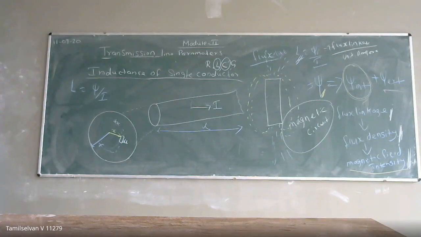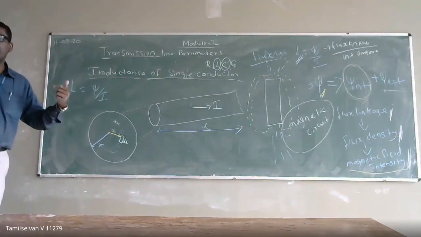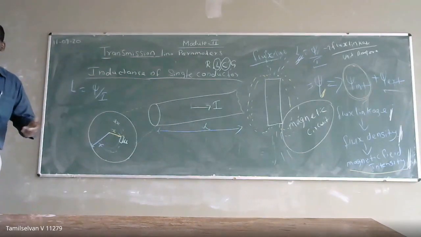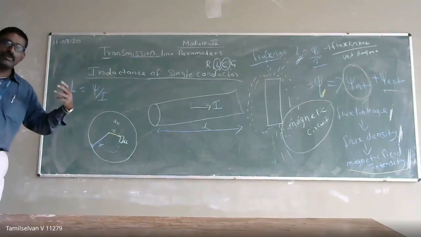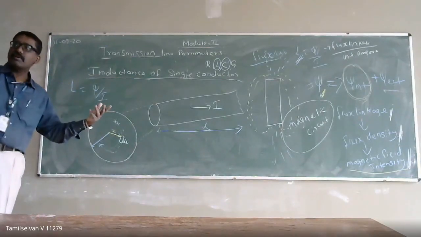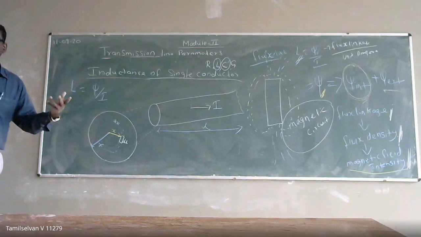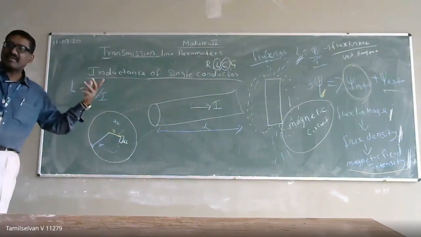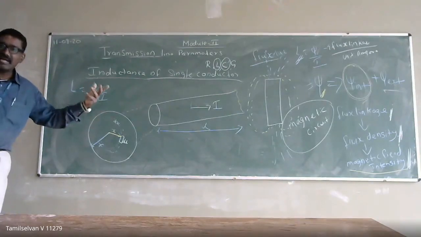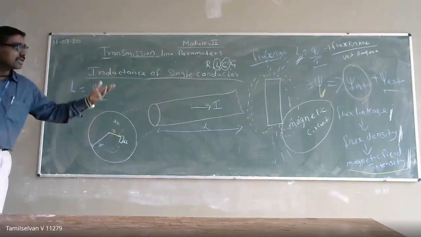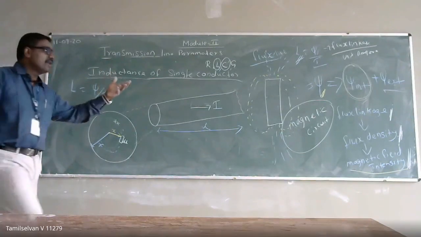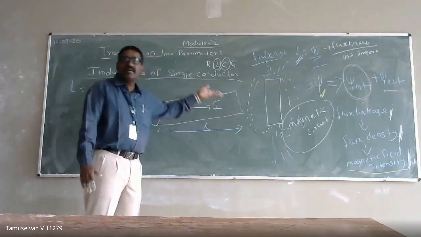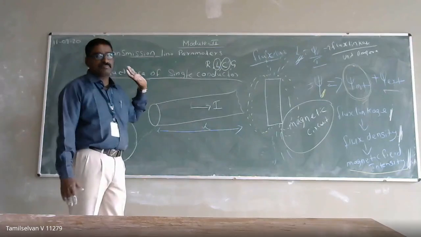Okay, in this two things are going to be important. One is your Maxwell right hand thumb rule, for the direction of your magnetic field. Next is your Ampere law. If you know Ampere law, you can find the magnetic field intensity. Then you can calculate the magnetic flux density. If you can calculate flux density, you can calculate magnetic flux linkages, and then you can calculate your inductance.